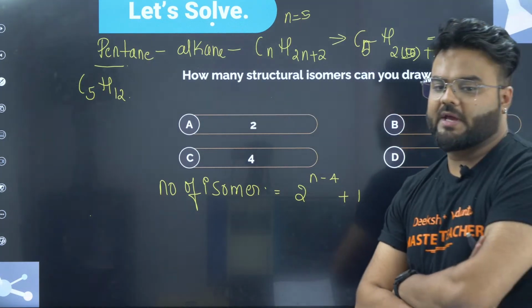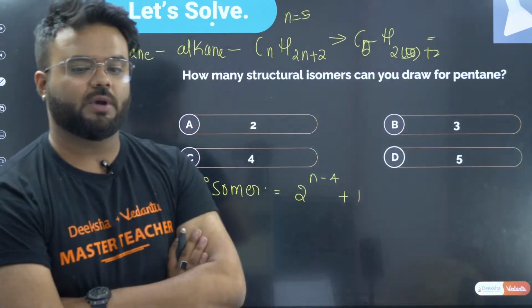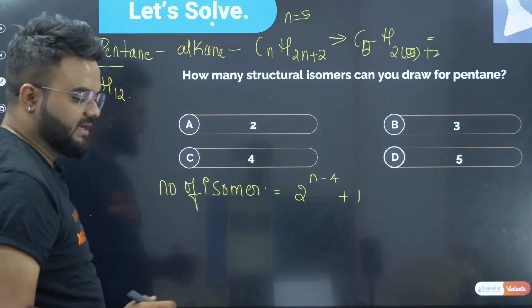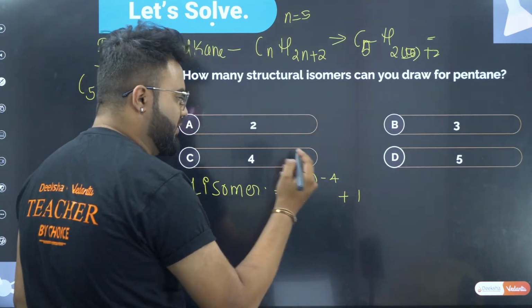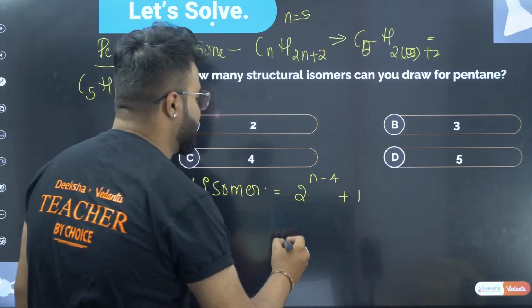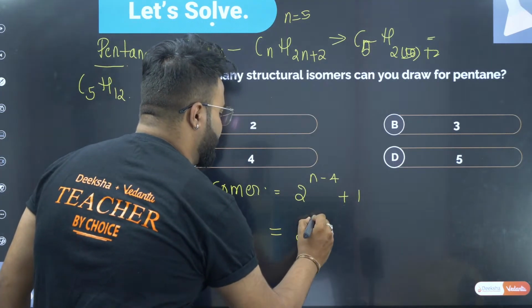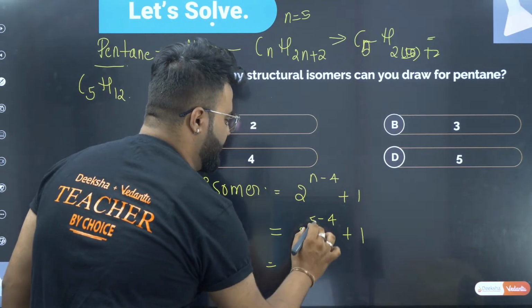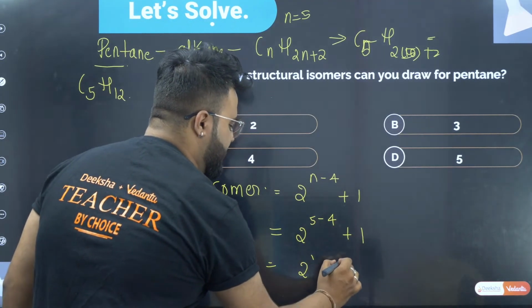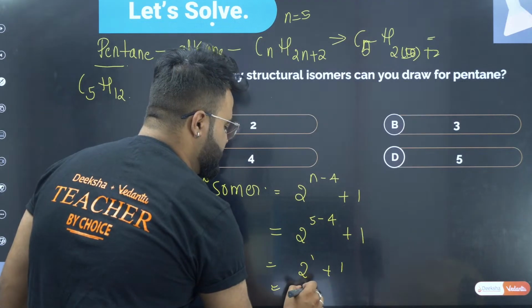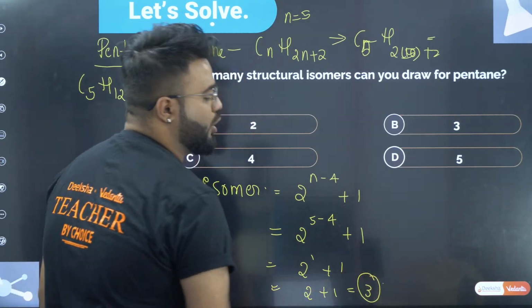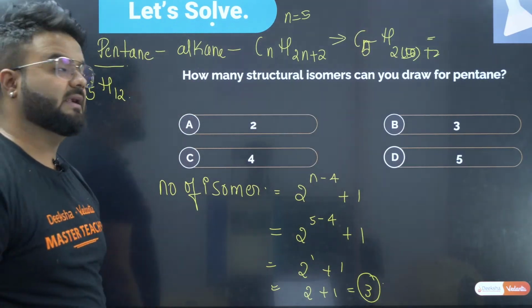Okay, very good. Now your correct answer is option B. Very good guys, you have given the right answer. That is 2 to the power of 5 minus 4, plus 1. It is 2 to the power of 5 minus 4, which is 1, plus 1. Therefore 2 to the power of 1 is 2, plus 1 equals 3. So option B is your correct answer.